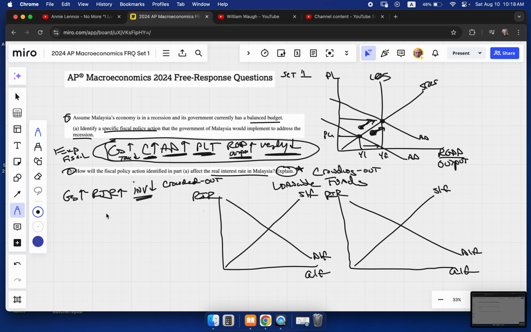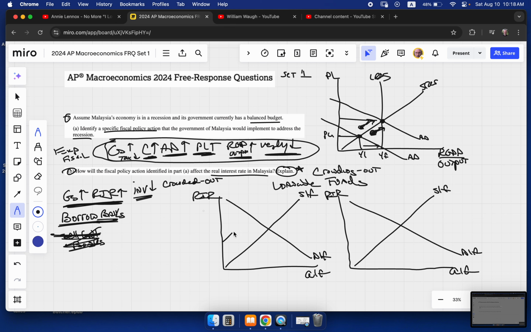So we could simply say that anytime the government is spending, they have to borrow. When they borrow, technically they're going to sell government bonds. But you and I don't want to talk about fiscal policy and them selling government bonds. This is just for our understanding, because that's confusing. When we get to monetary policy, that's where we're going to talk about government bonds. So let's just say that the government, when they spend more, they have to borrow, and they're going to borrow from the banks. This is our easiest understanding. Again, technically, they have to sell bonds, but that money comes out of the banks.